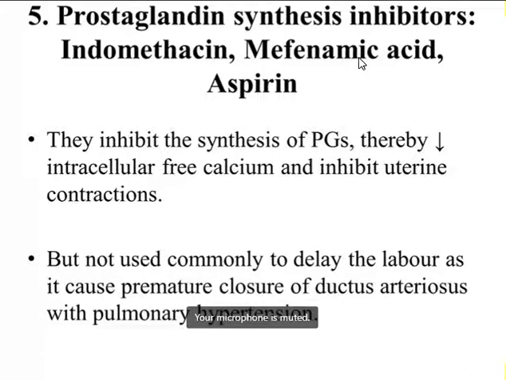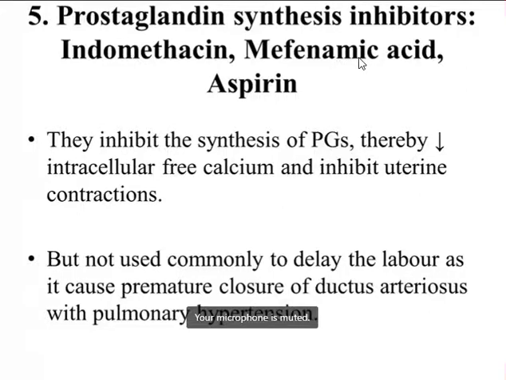But it is not used commonly to delay the labor, as it causes premature closure of the ductus arteriosus with pulmonary hypertension. So these drugs are not preferred as a uterine relaxant.